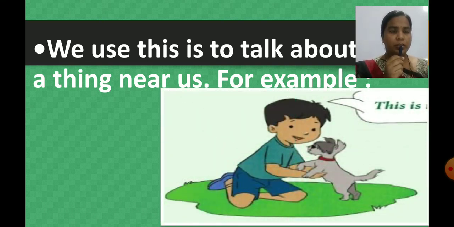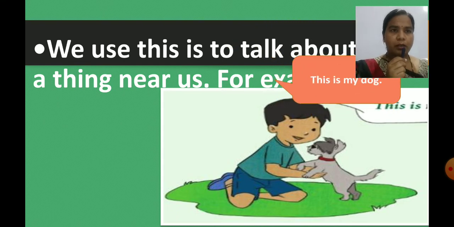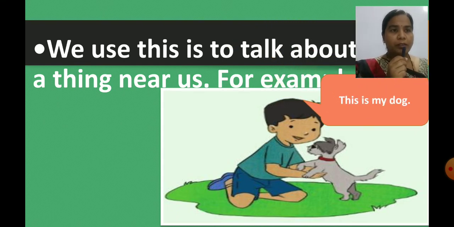In this picture we can see a boy, and the name of this boy is, as we know, Adi. Now here, this is my dog. Adi is talking about a dog which is near to him. So he is using here this is.